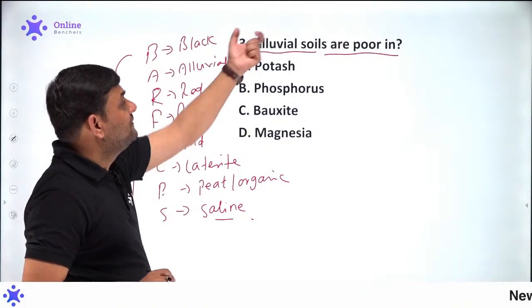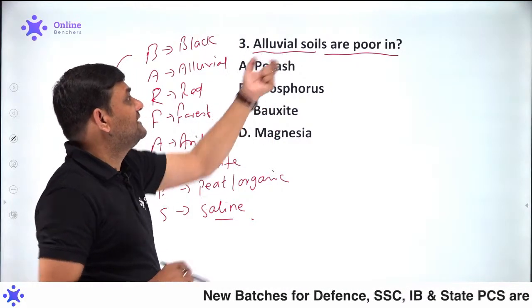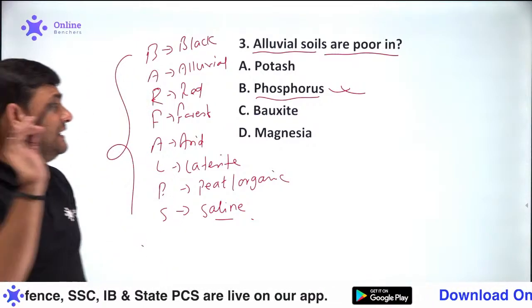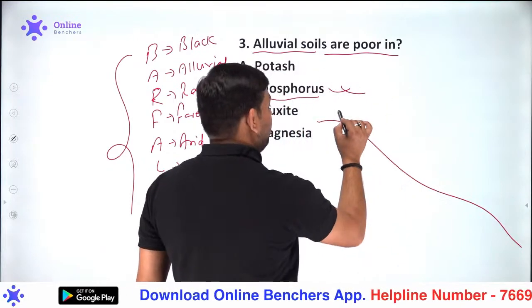If it comes to which of the following components is not present in highest abundance in the alluvial soil, you will say it's the phosphorus. And remember one thing, the alluvial soils have been categorized into four forms.